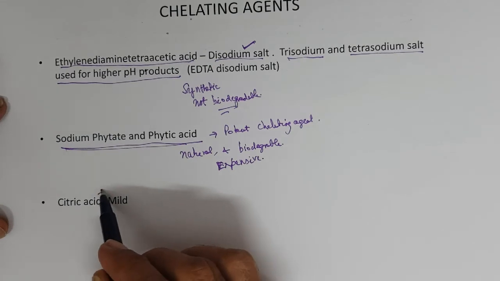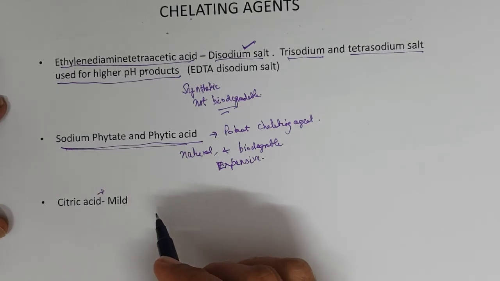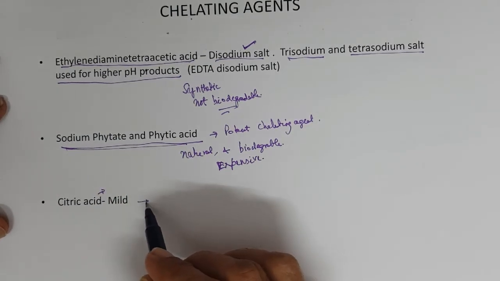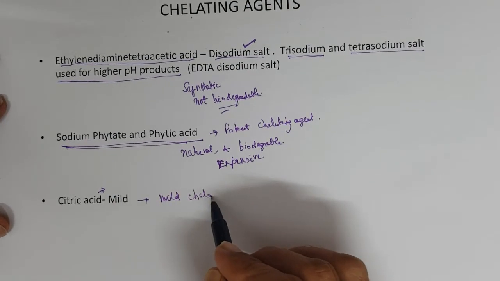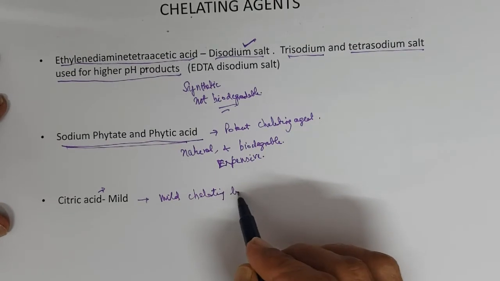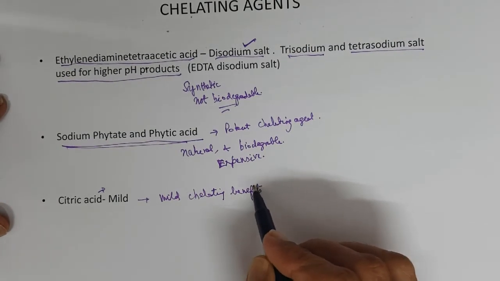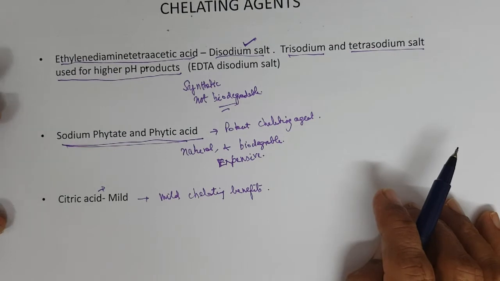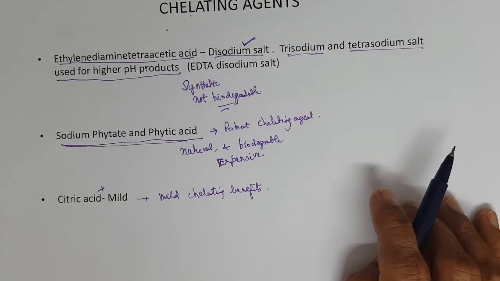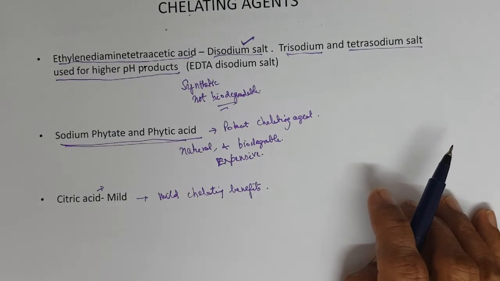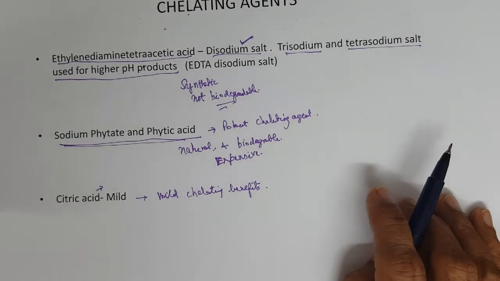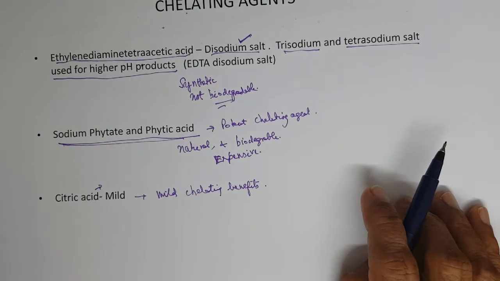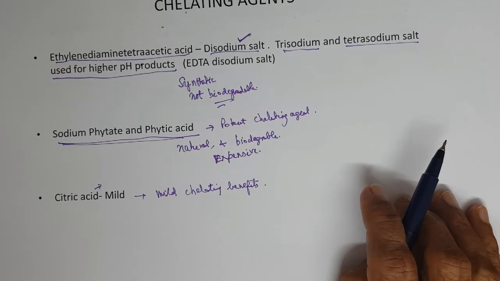Sometimes citric acid has very mild chelating benefits. It works synergistically with water soluble antioxidants, to protect the product from oxidation, right?